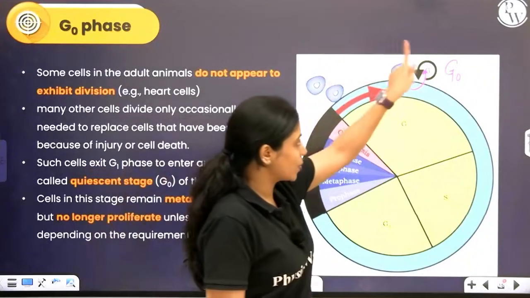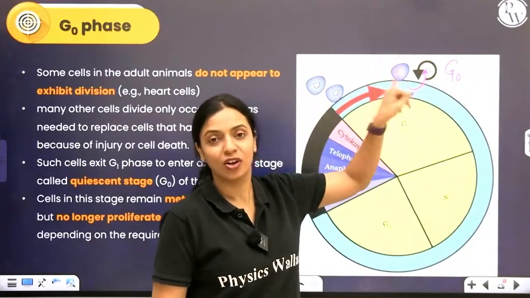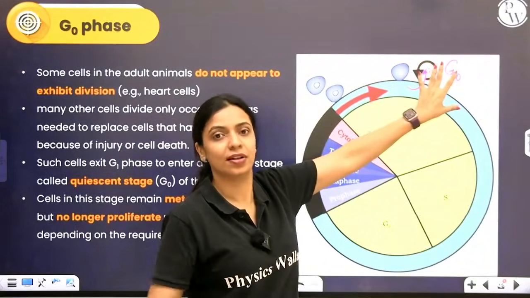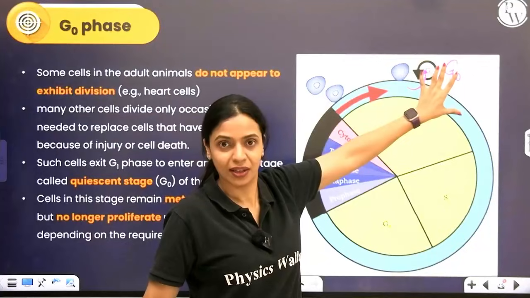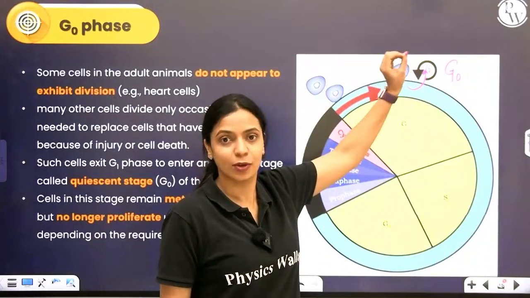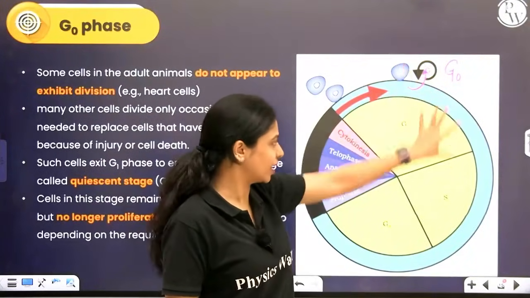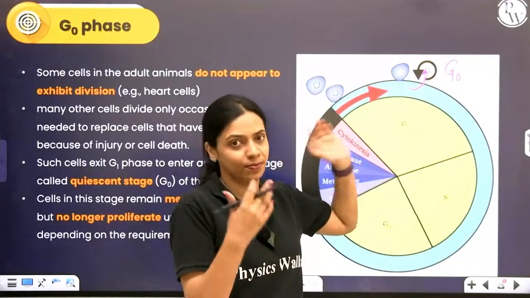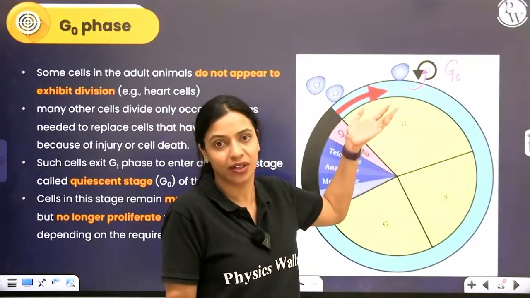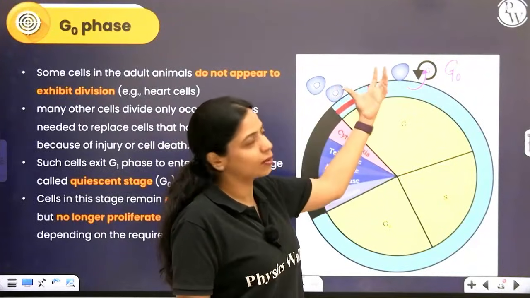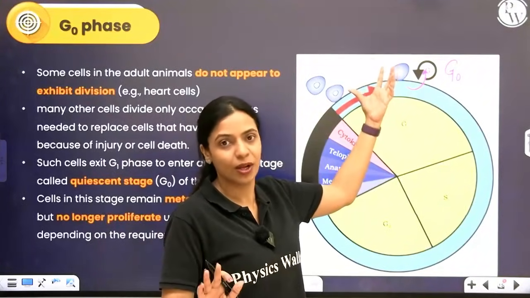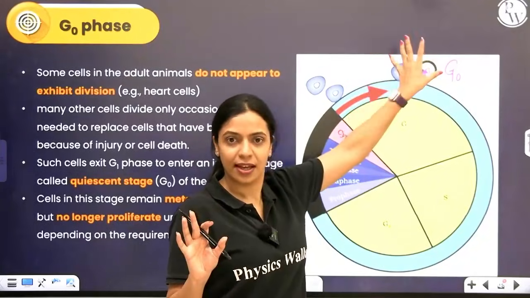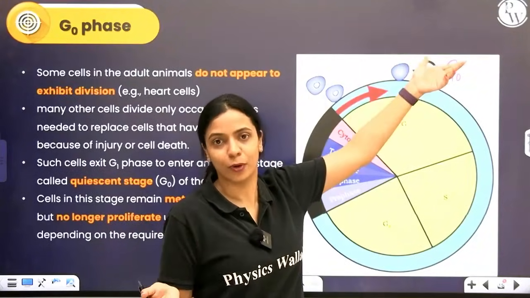Okay? Just because it's in the G0 phase, we cannot say that the cell is not metabolically active. It's doing all the functions that a normal dividing cell is also doing. But why are we saying quiescent, which means inactive or dormant? It's because it's not actively dividing. It stopped dividing because it's not required by the body or the organism right now. And it has grown a little bit in size, not to a point where the nuclear cytoplasmic ratio is disturbed, and then it leaves. And it stays there in G0 phase until it's called upon to divide.